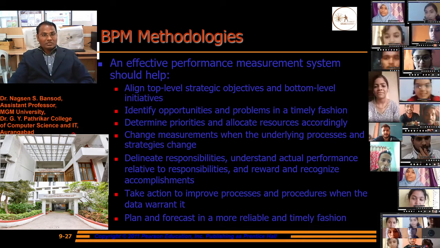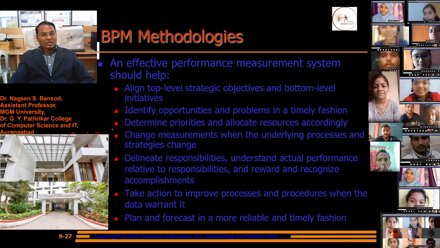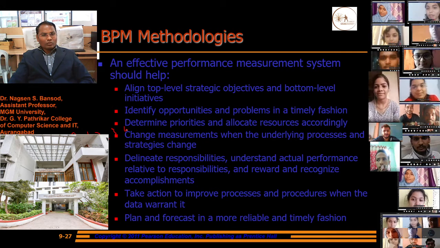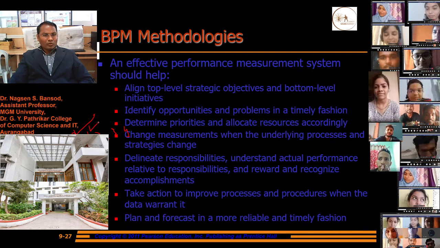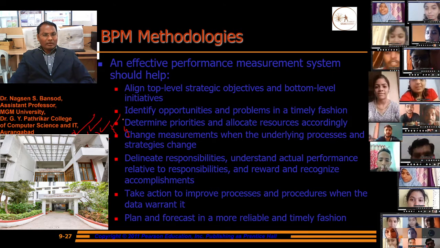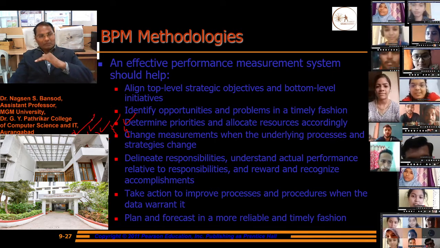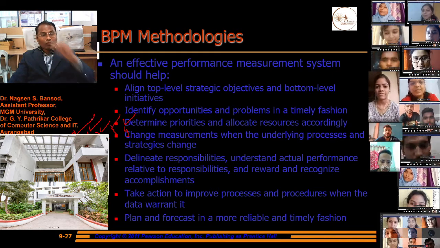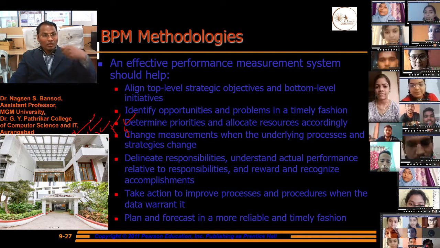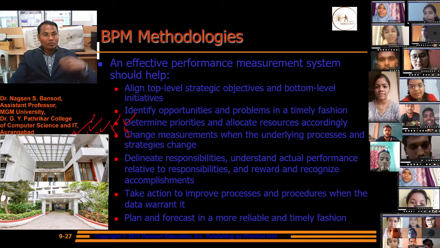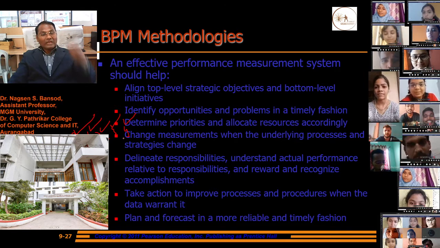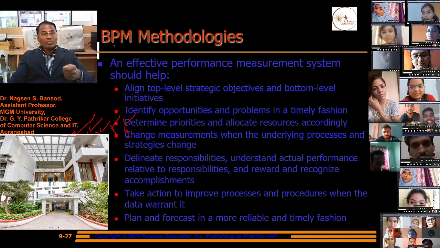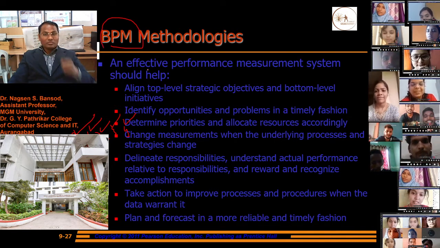Means first target, second target, third target, fourth target, all targets we can take appropriately. Which task or target we have to complete first can be measured with the help of business performance methodology.